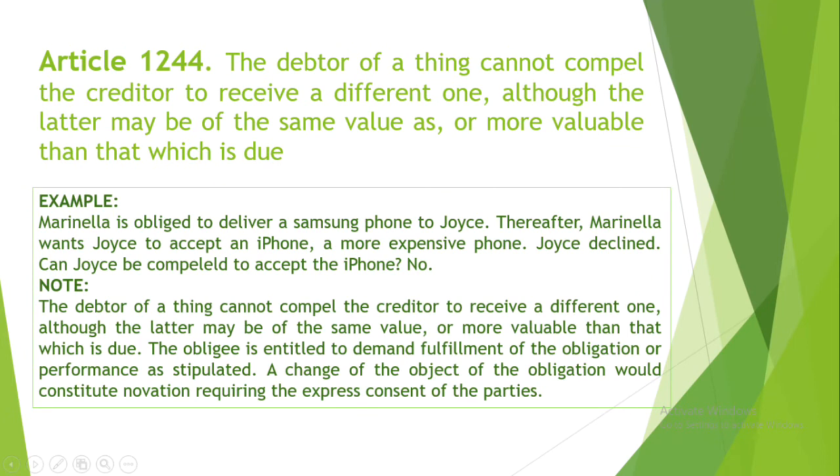Article 1244. The debtor of a thing cannot compel the creditor to receive a different one, although the latter may be of the same value as or more valuable than that which is due. Note that the debtor of a thing cannot compel the creditor to receive a different one, although the latter may be of the same value or more valuable than